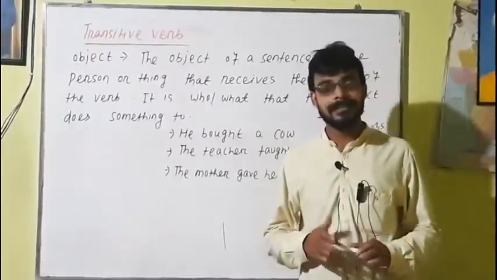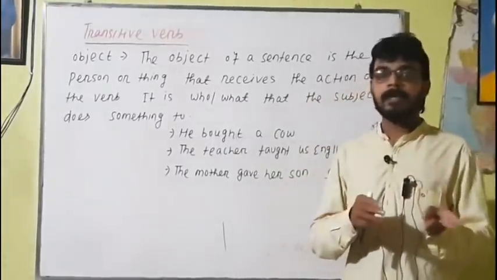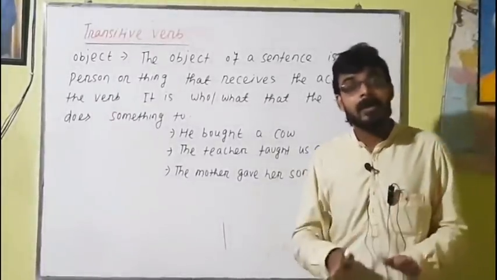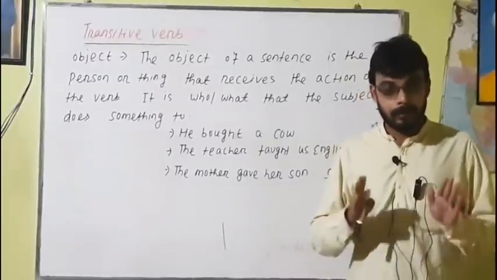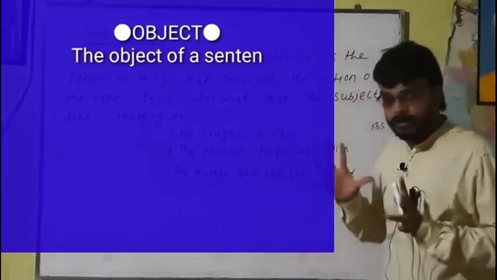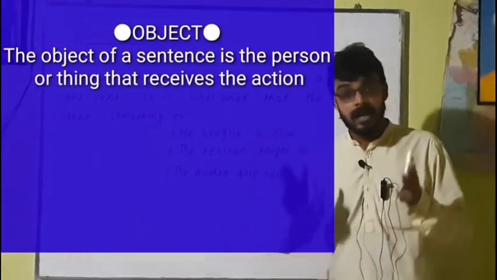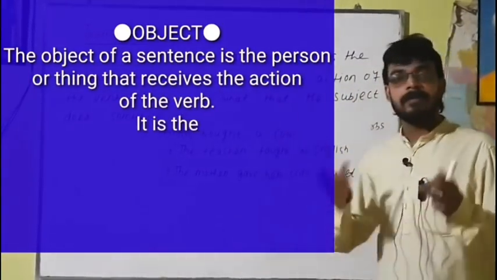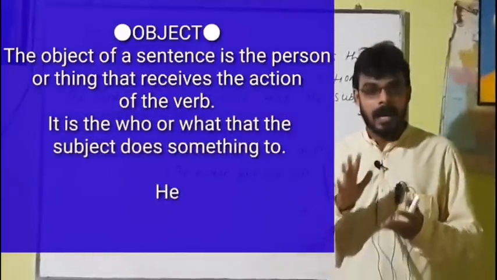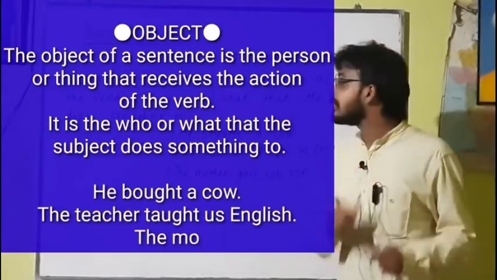Dear students, let's discuss what is a transitive verb. Transitive verb means the verb having an object. What is an object? The object of a sentence is the person or thing that receives the action of the verb. The object may be a noun, a pronoun, or a thing.